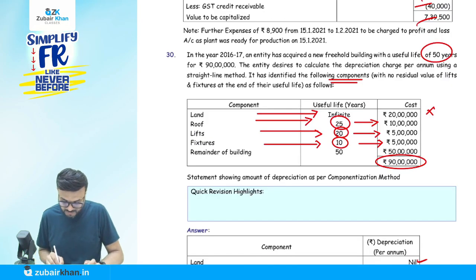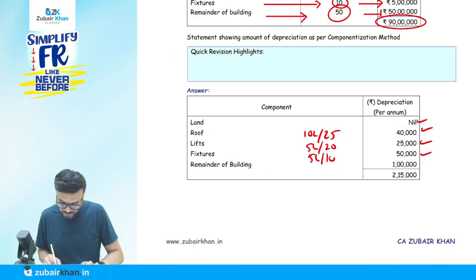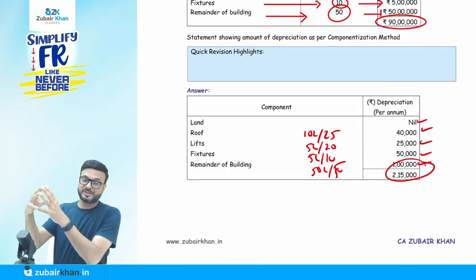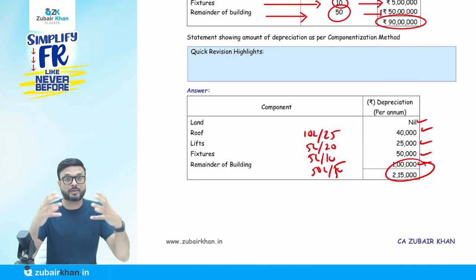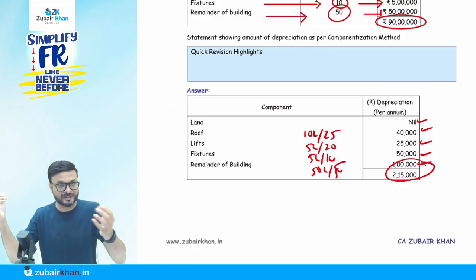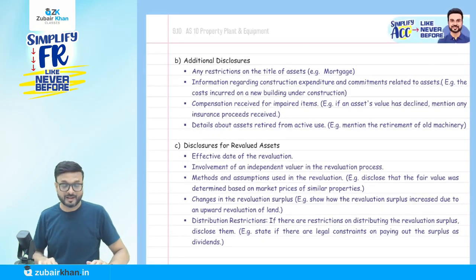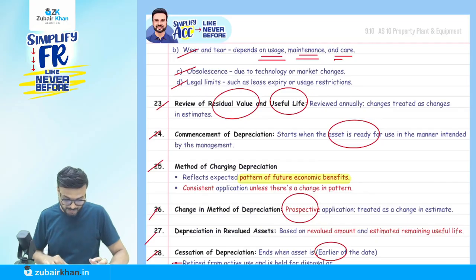Now last one is the remainder of building. 50 years is the life and the cost is 50 lakhs. So 50 lakhs divided by 50 years, that will come how much? 1 lakh. So that is the amount of depreciation on the component basis. Do you remember I told you, on the basis of life for the different parts of the asset, we will depreciate accordingly. That is all about Accounting Standard 10, that is Property, Plant and Equipment.